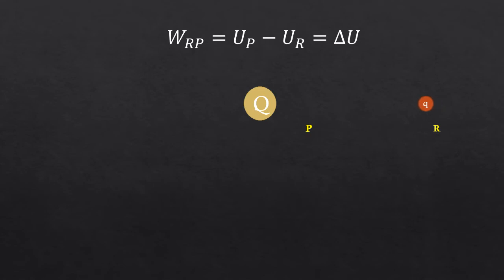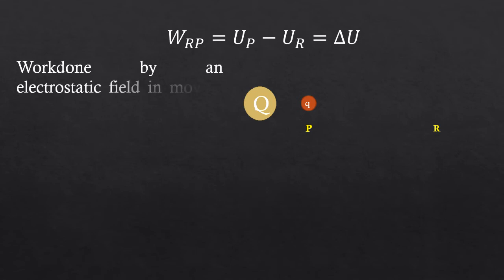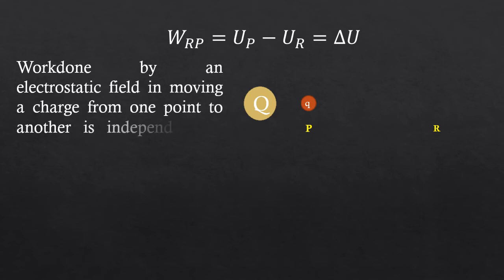So if we take the charge from R to P in this path A or some other path B or even some other path C, in all these cases the work done is independent of the path. So this path independence is one of the fundamental characteristics. So we can say that the work done by an electrostatic field in moving a charge from one point to another is independent of path.